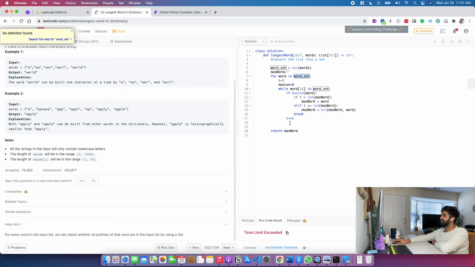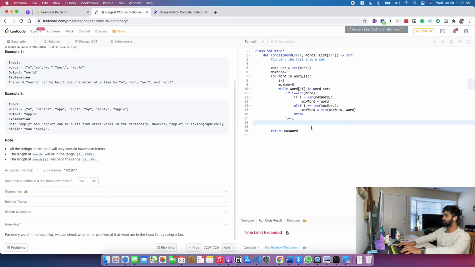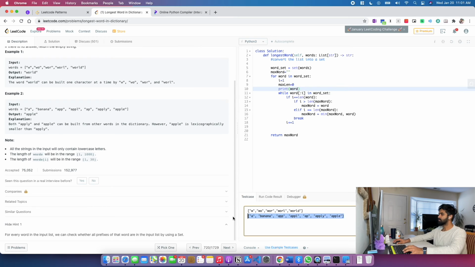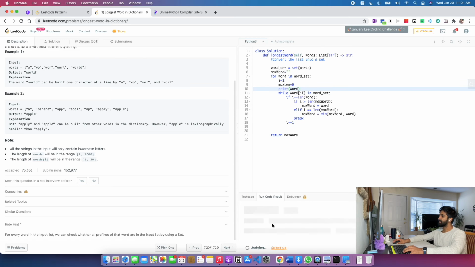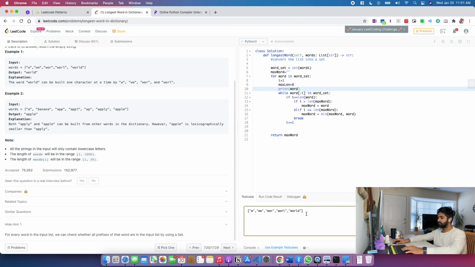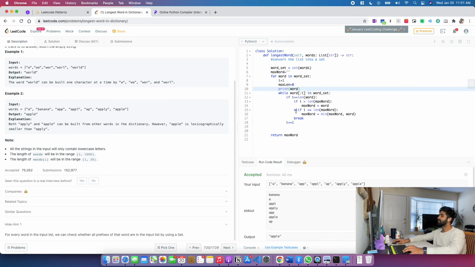Let us see if we're getting stuck in an infinite loop or something. Before we enter the while loop, I'll just print the word. If we get time limit exceeded, I don't think we'll be able to see it, so let's see one test case at a time. I think we can see the output here. W, WO, WORL, WORAT. Okay, we're getting an output in this case. For the second case, I think we have a time limit exceeded. Is it because of apply and apple? It's a possibility.